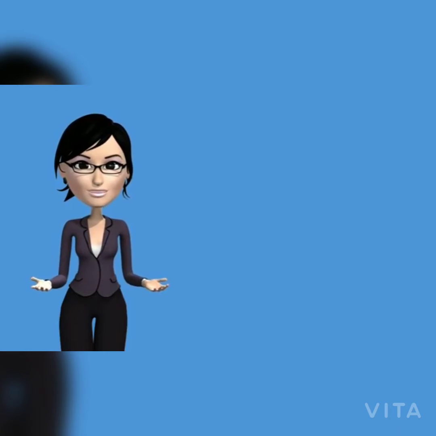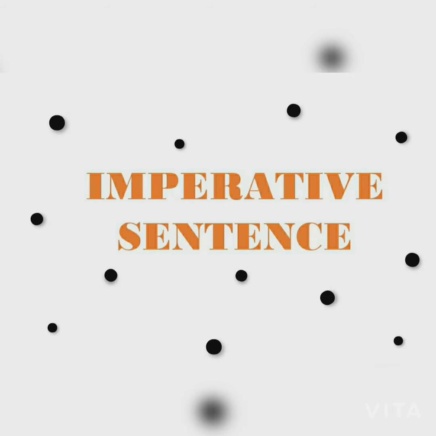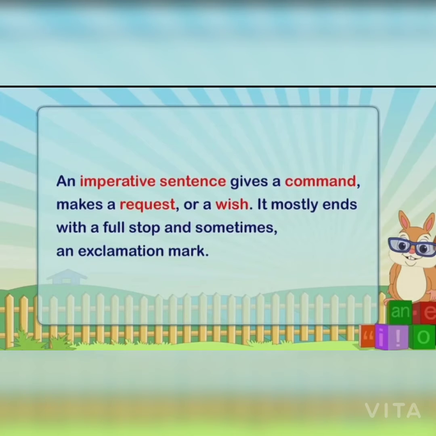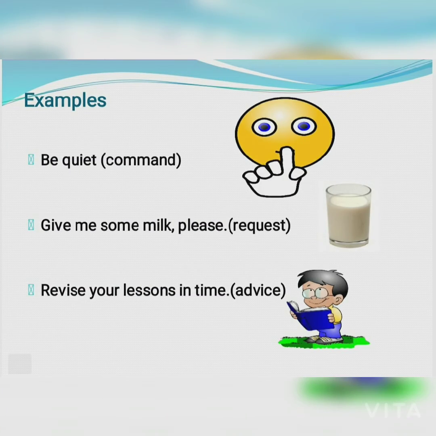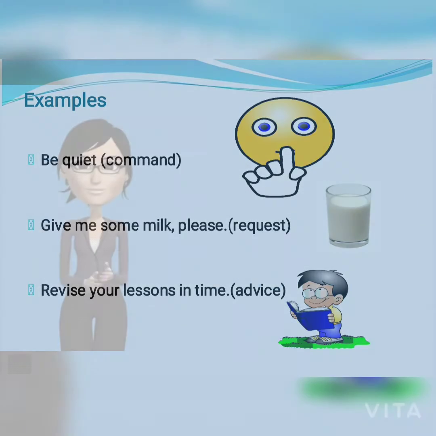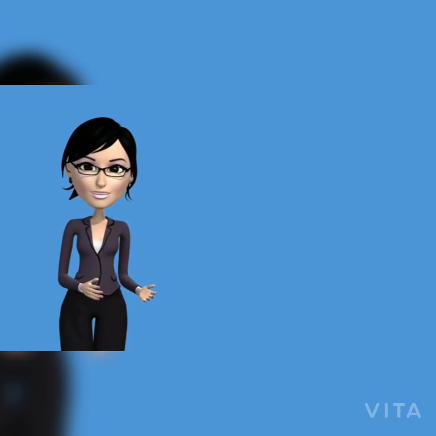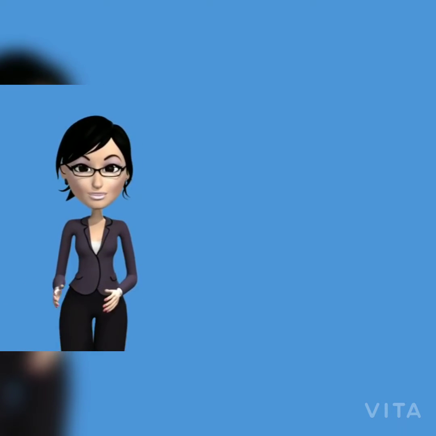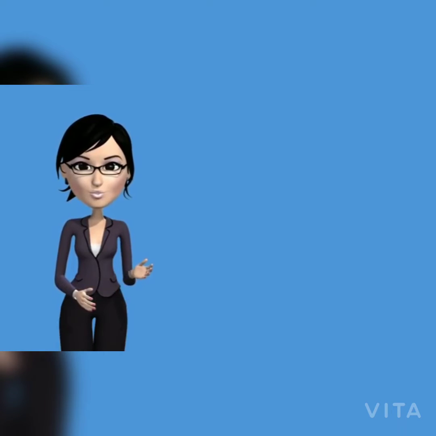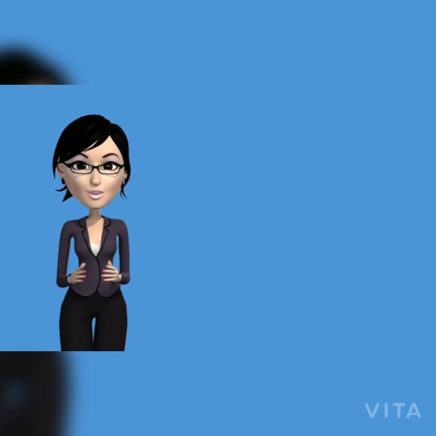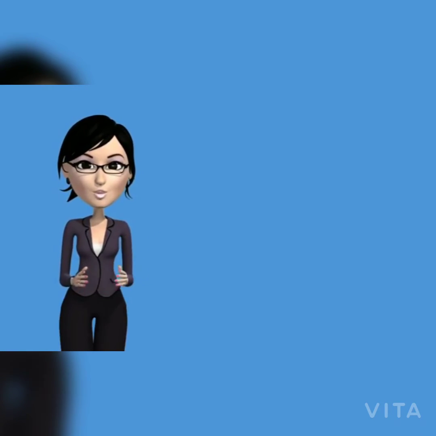Third one is imperative sentence. A sentence that expresses a command, a request, or an advice is called an imperative sentence. For example, be quiet. Give me some milk, please. Revise your lessons in time. In these sentences, the first sentence expresses a command. The second sentence expresses a request. And the third sentence, an advice. So, a sentence which is in the command, request or advice form is an imperative sentence.